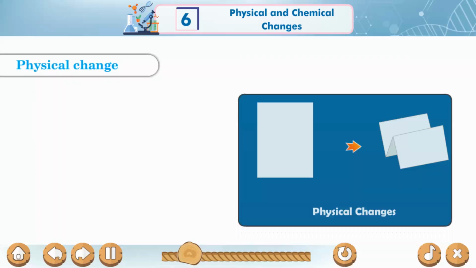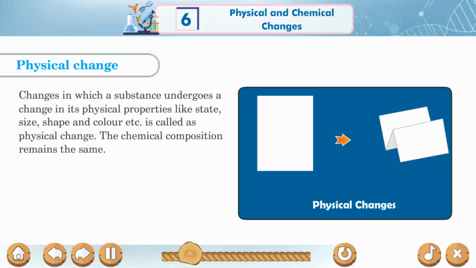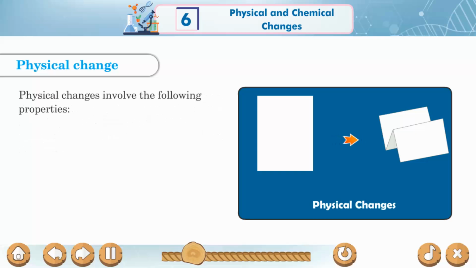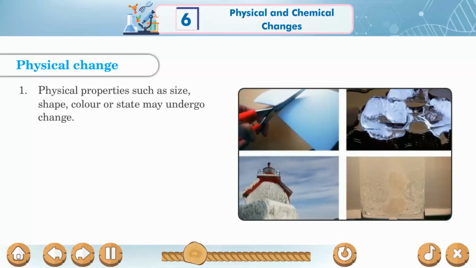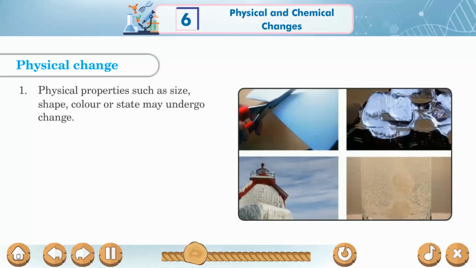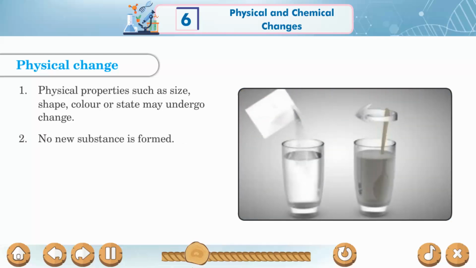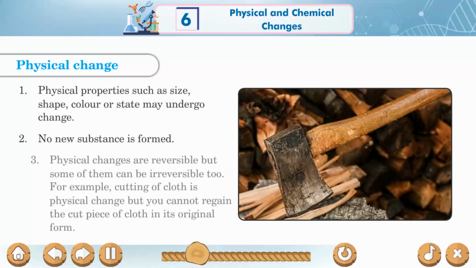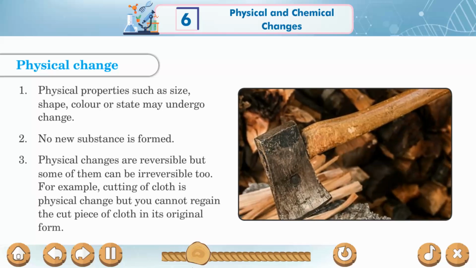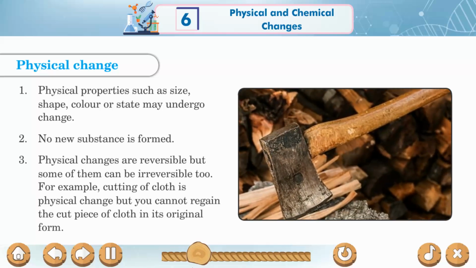Physical change. Changes in which a substance undergoes a change in its physical properties like state, size, shape and color, etc. is called as physical change. The chemical composition remains the same. Physical changes involve the following properties. 1. Physical properties such as size, shape, color or state may undergo change. 2. No new substance is formed. 3. Physical changes are reversible, but some of them can be irreversible too.